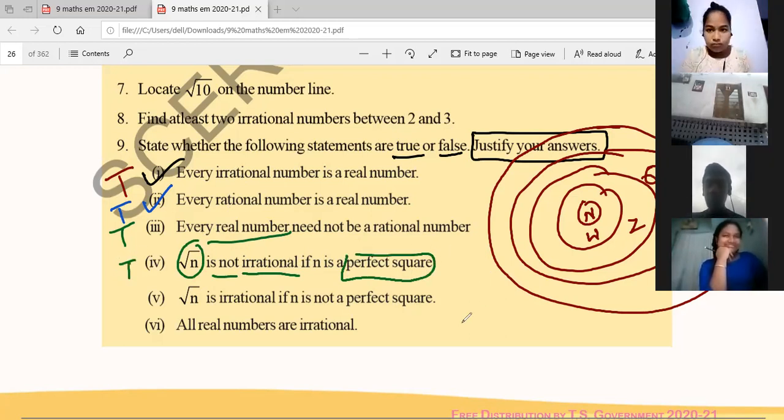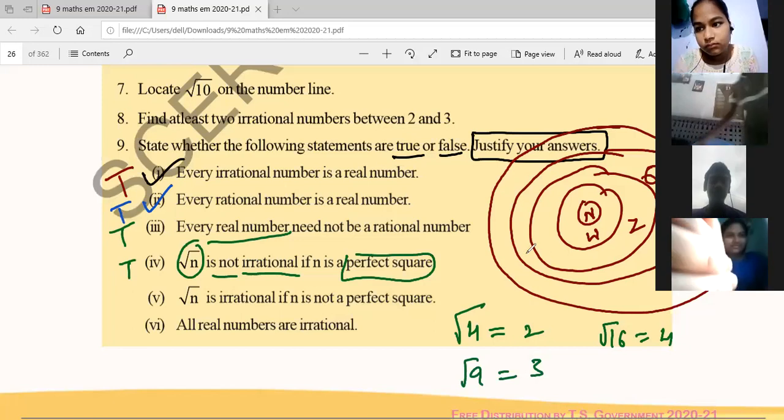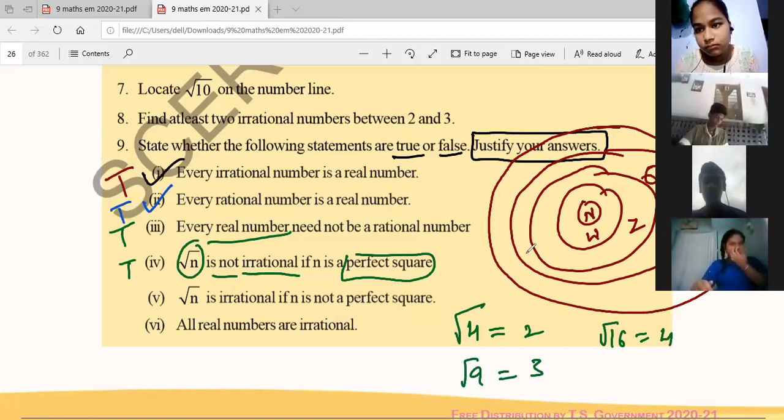Suppose it is a perfect square, that is a rational number, right? Root 16 we get 4. Root 4 is equal to 2, it's a rational. Root 9 is equal to 3, it's a rational. Root 16 is equal to 4, it's a rational, right? Clear? That's true, obviously.